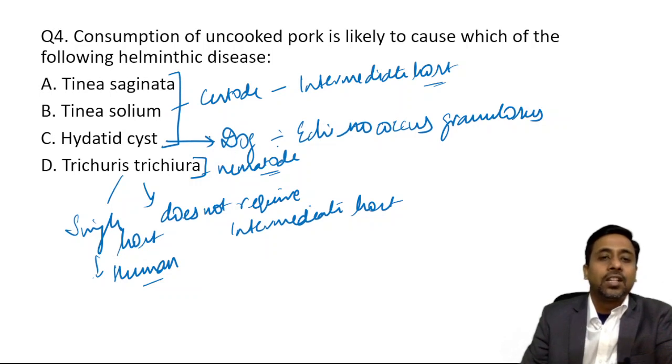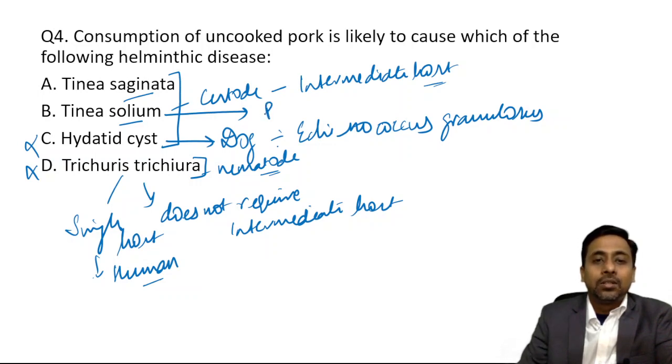Echinococcus granulosus, so this is out. Taenia solium and Taenia saginata. Taenia solium is caused by consumption of uncooked or undercooked pork, whereas saginata is caused by consumption of undercooked or uncooked beef.